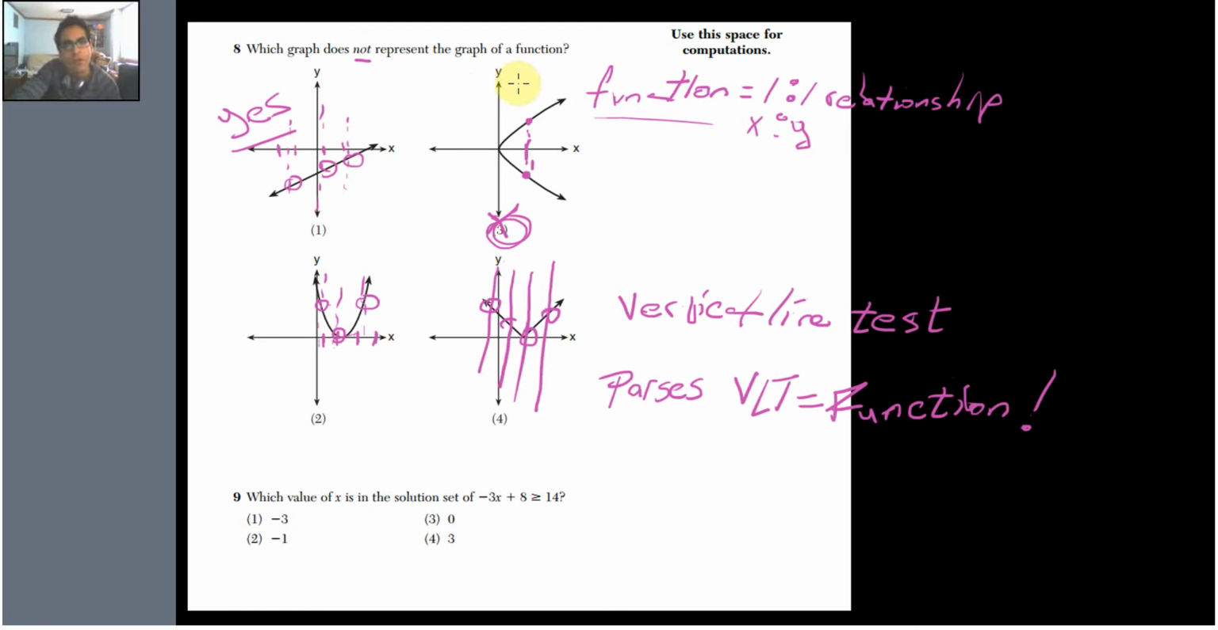However, in this non-function, no matter where we drop a vertical line, it is not touching 1, it is touching 2 points. Right? It's touching 2 points. That is why it is not a function. So if something fails the vertical line test, it's not a function. Oh, it's freezing on me! It's not a function. Not a function.